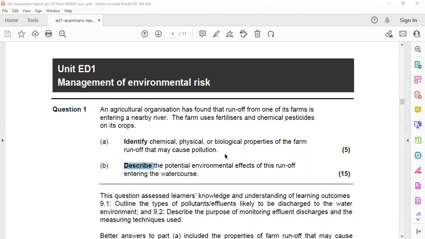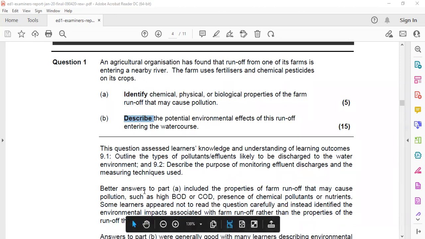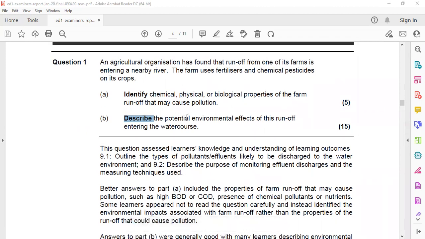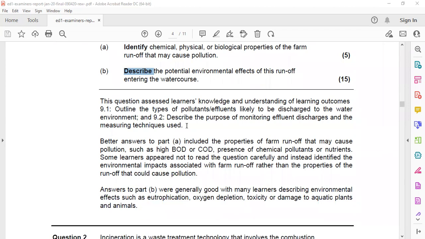Like eutrophication, it can become that. So you need to understand what you will measure. Identify chemical, physical, or biological properties of the farm runoff. So BOD is biological oxygen demand. The examiners recommended properties of farm runoff that may cause pollution, such as biological oxygen demand or chemical oxygen demand, and the presence of chemical pollutants and nutrients, as we discussed. So you need to read the question carefully. Then only you can write properly what is being asked. Writing something irrelevant will not give you any marks.